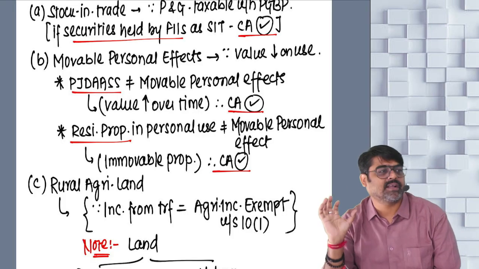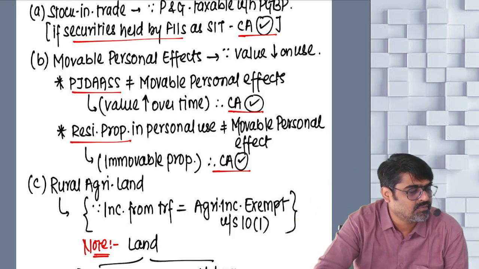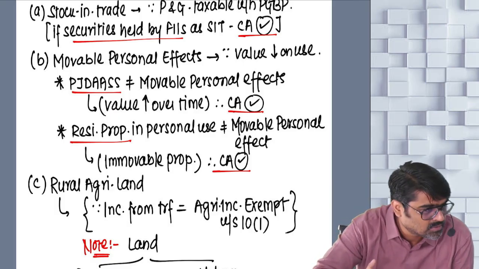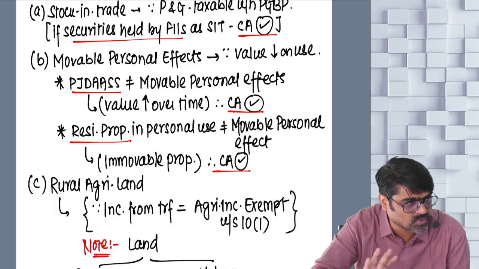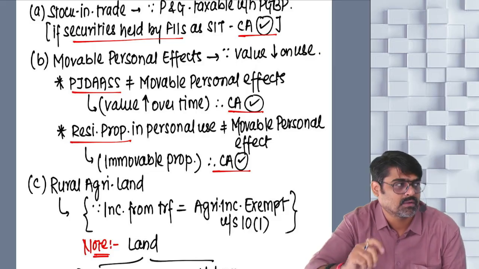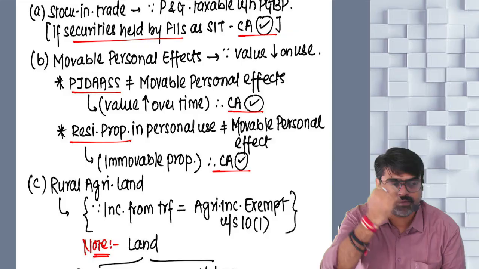First, all the assets are included. Now, from these assets, I'm throwing out movable personal effects. What is movable personal effect? You came to know, na? Examples I gave, you came to know, na? Now tell me, movable personal effects are not my capital asset. Why? The government does not want to consider them as capital asset. Why?